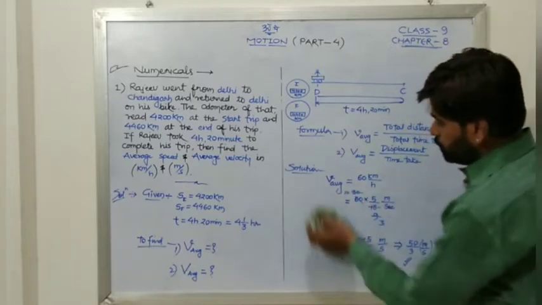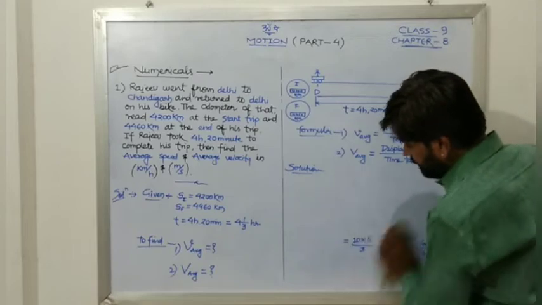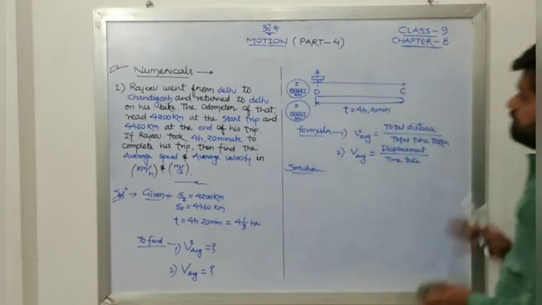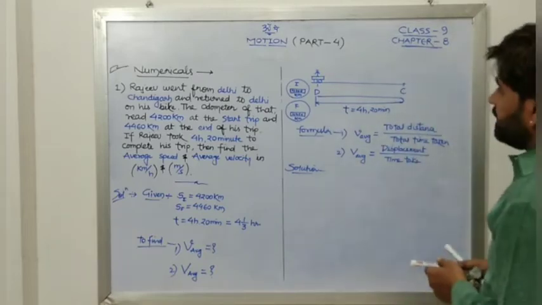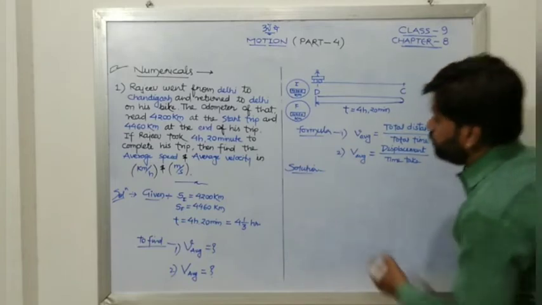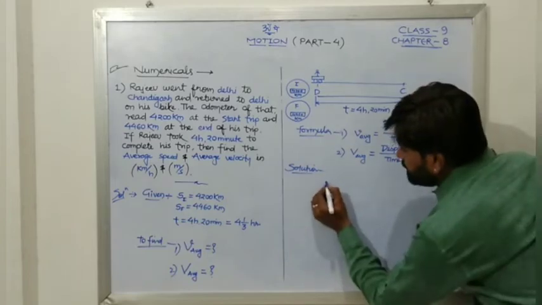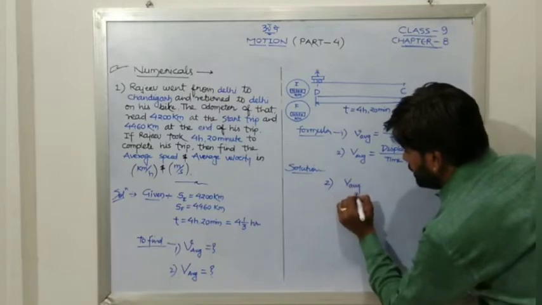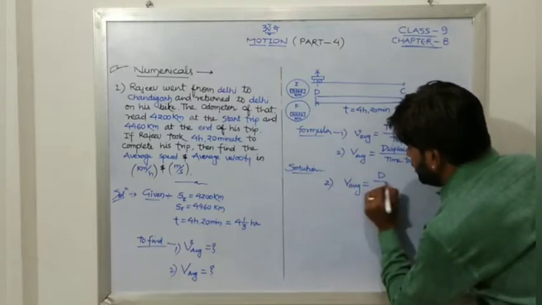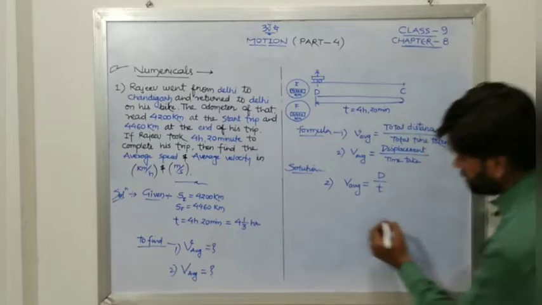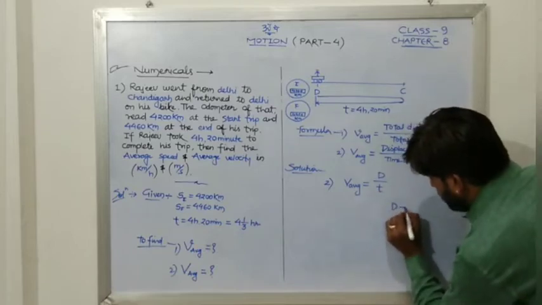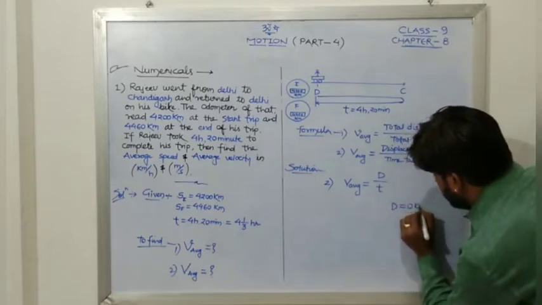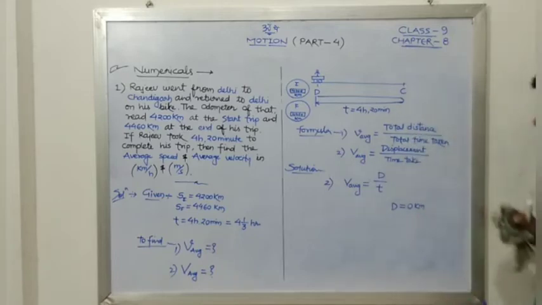Now let us move to average velocity. So average velocity is very simple. As we know that Rajiv started from Delhi and again he came back to Delhi. So displacement is the case here, that is V average. We need displacement upon time. So displacement became 0 kilometer because initial and final position both are same.